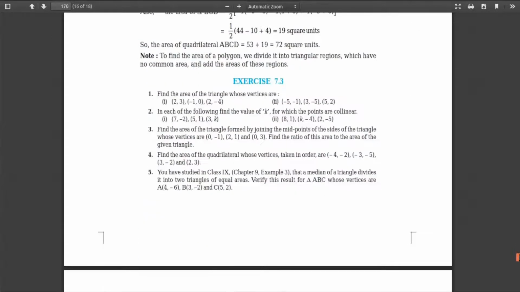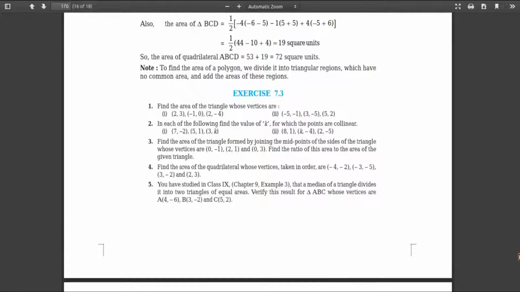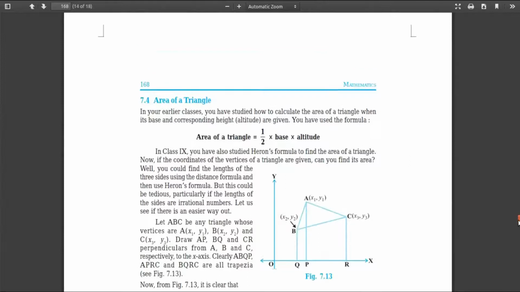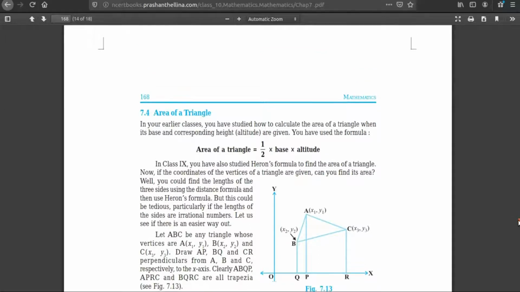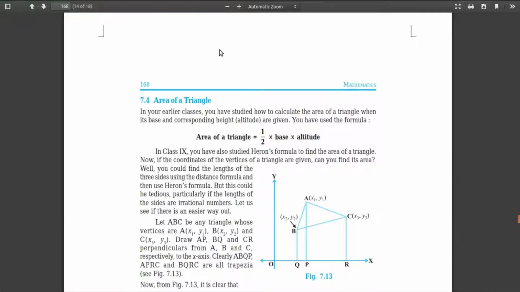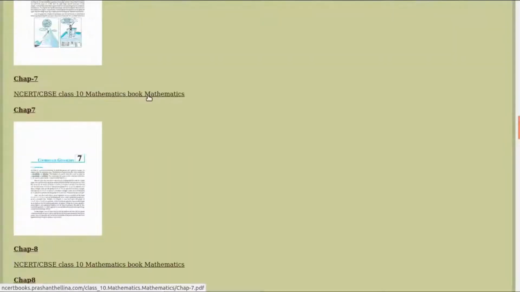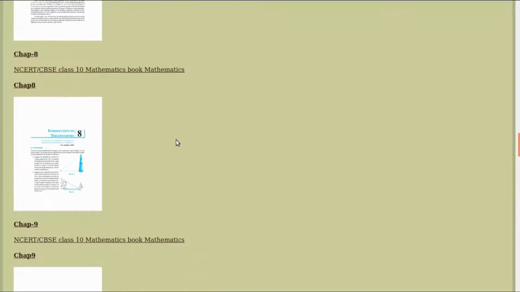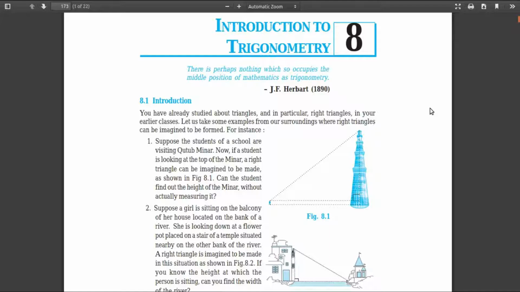Actually this includes exercise 7.3. See here, no need to practice this one. The whole exercise won't come for the board exam, so delete this also, the area of a triangle, right? So what is our next chapter? See, wait, after coordinate geometry we have introduction to trigonometry, right? So the next chapter is introduction to trigonometry.